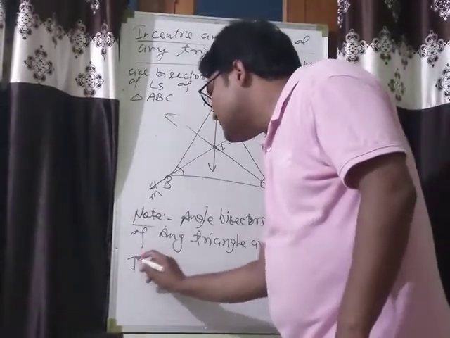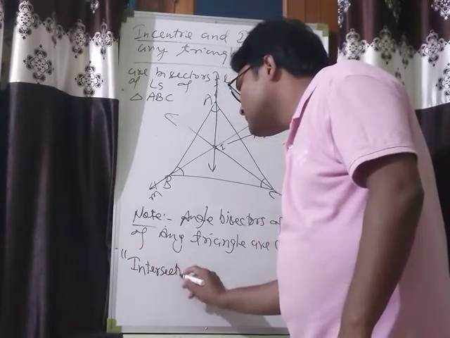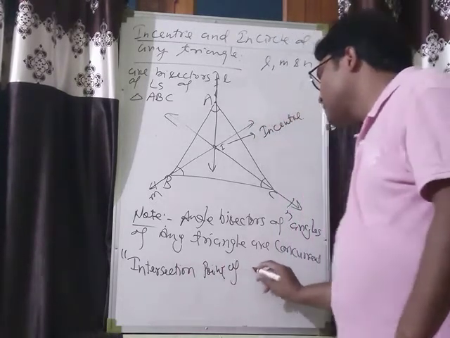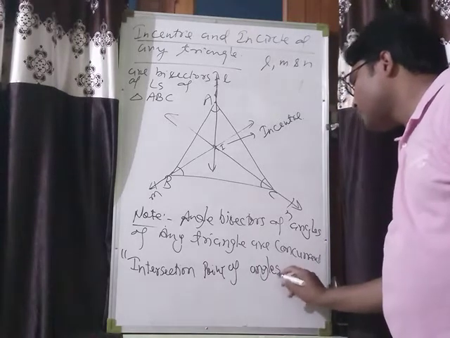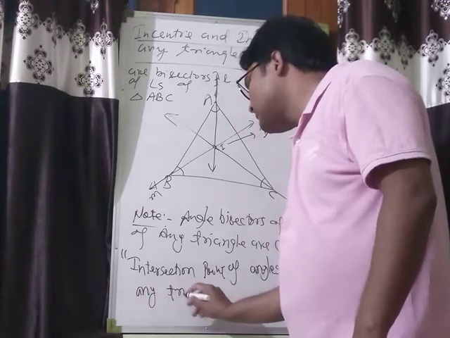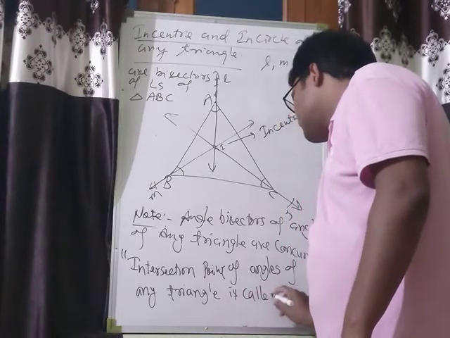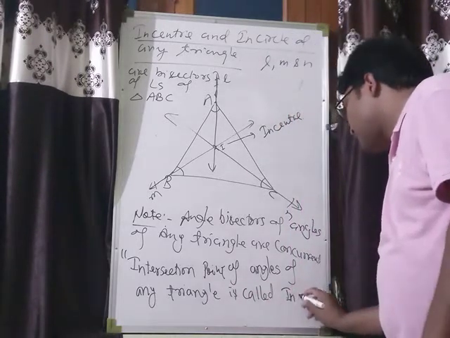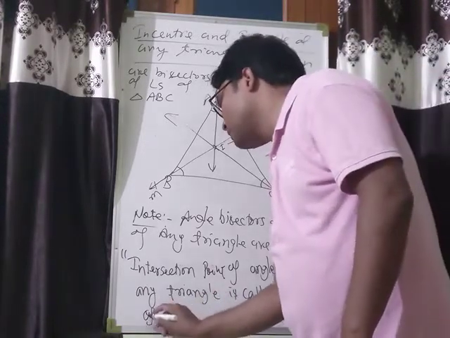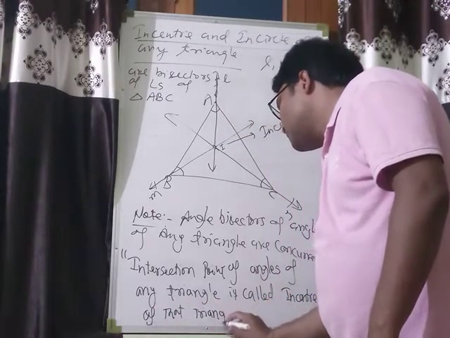Here, the intersection point of the angle bisectors of angles of any triangle is called the incenter of that triangle. Got it?